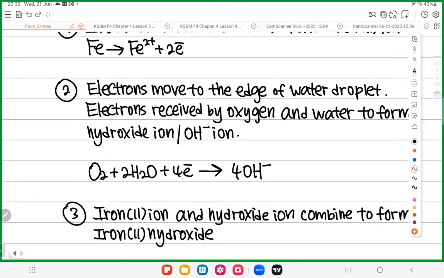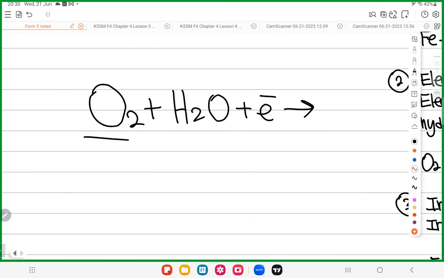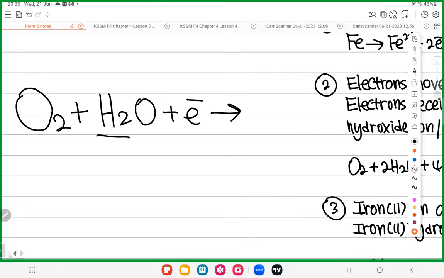How to use common sense? Look at here. This is oxygen. This is water. Oxygen and water is needed for rusting. So when iron donated electron, the electron will be received by oxygen and water. So they will receive electron. Common sense, huh? Oxygen is neutral, the water is neutral. Something neutral, when they receive electron, what happened? They become negative ion. So here you have O, here you have H. Who is the negative ion? OH minus. Isn't it? Common sense.